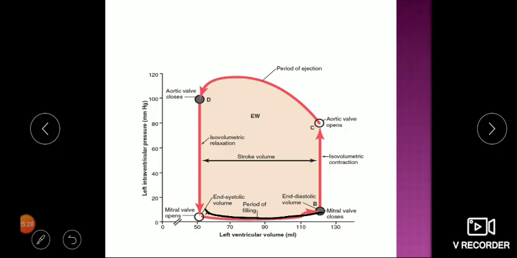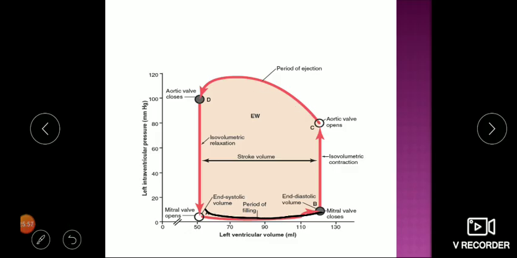After that, with ventricular contraction, ejection, volume is decreasing, and pressure goes back. After that, when the ventricles start to relax, the valve gets closed, and again pressure falls in the isovolumetric relaxation phase. Volume remains constant, and the cycle continues. So this is the contraction, this is the relaxation.